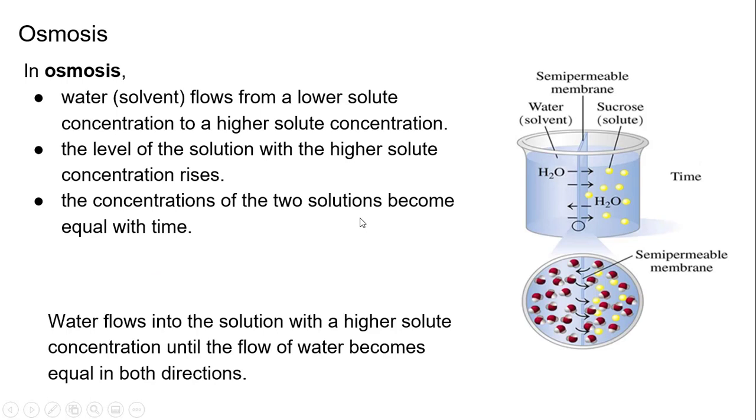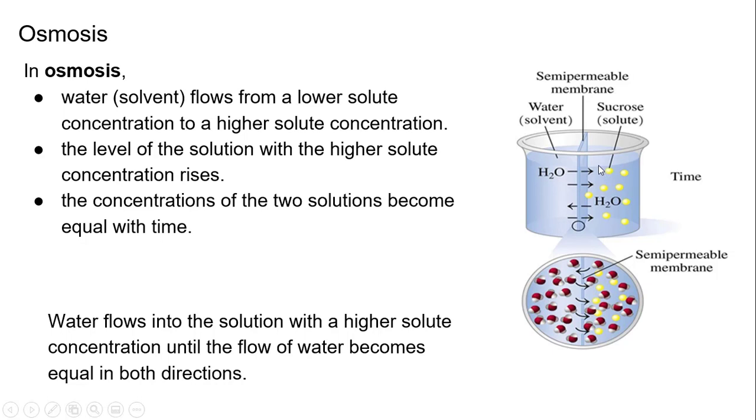Okay, so now we're on to osmosis. Osmosis is water molecules that move through a semi-permeable membrane. Water flows from a lower solute concentration to a higher solute concentration. Pure water doesn't have any solute in it, so that's low. But sucrose has a higher solute concentration because it has solutes in it. So the water is going to flow into the higher concentration to try to equalize it out, so the concentration is not as high. The level of the solution with the higher solute concentration will rise because as more water goes into it, it's trying to dilute it out in a sense.